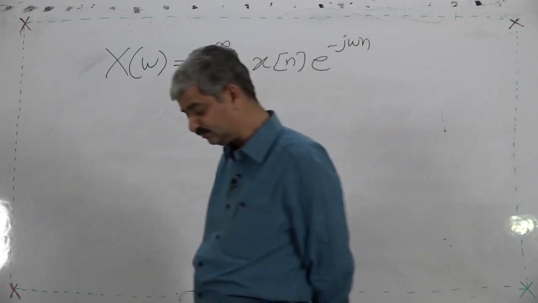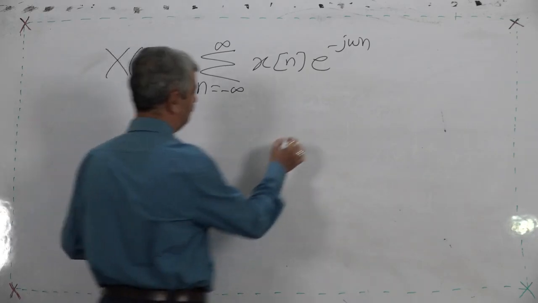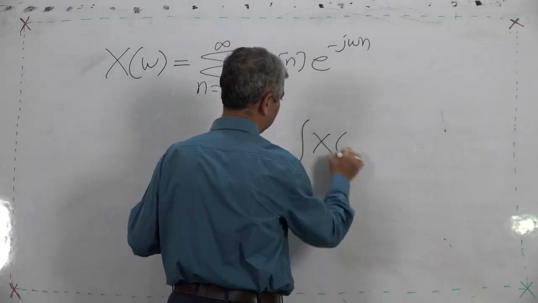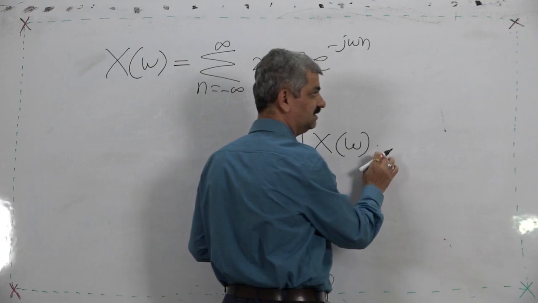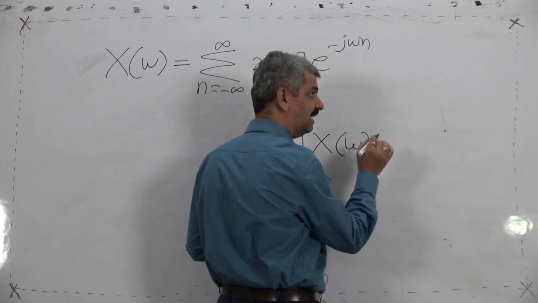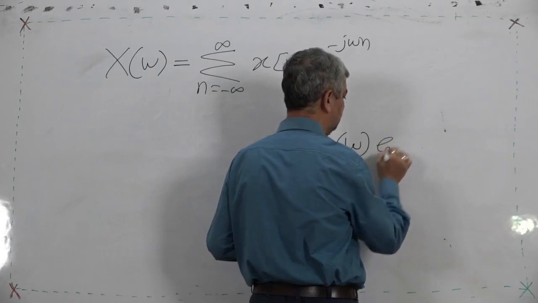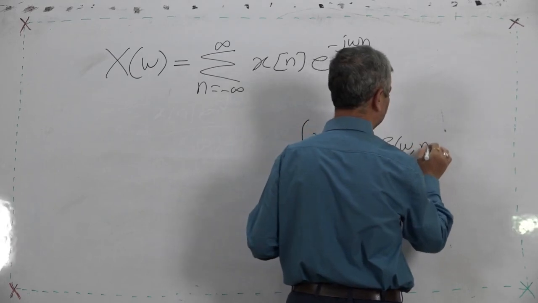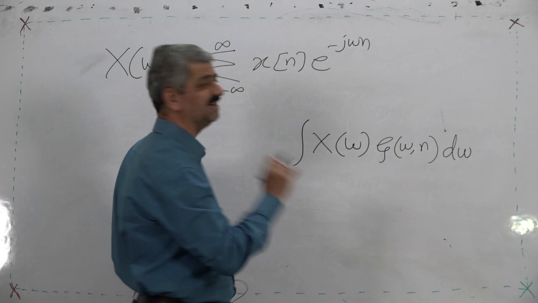So the answer is of the type: the integration of X(omega) times some function, let us say g(omega, n), d omega.